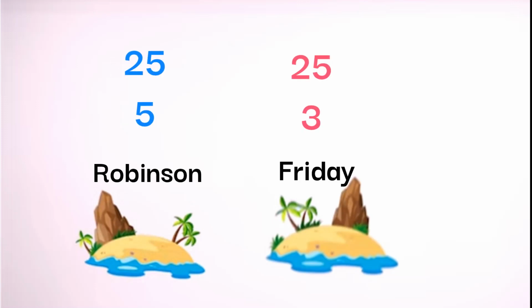It is also possible to divide everything in another way. For example, 25 coconuts and 5 fish went to Robinson and 25 coconuts and 3 fish went to Friday. If you compare the two options, red and blue, the red is more beneficial for Friday, the blue option is more beneficial for Robinson. So what option will actually be exercised if they start trading is unknown. It depends on the bargaining power. Anyone with valid arguments can put pressure on the situation.